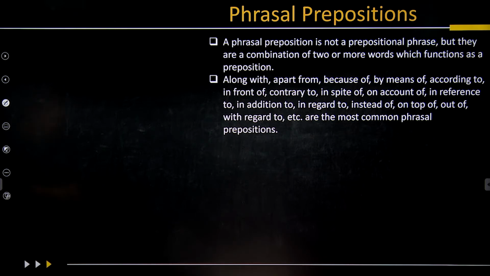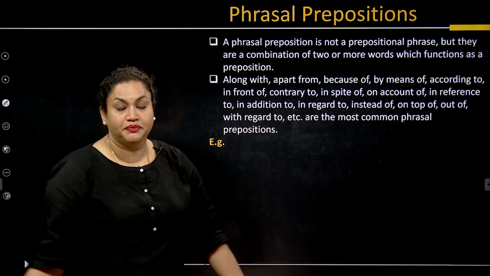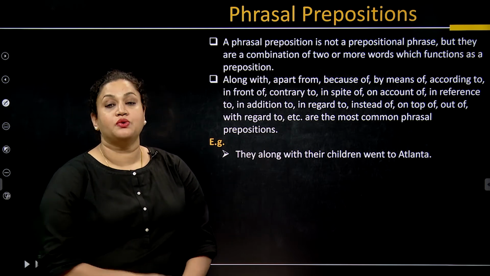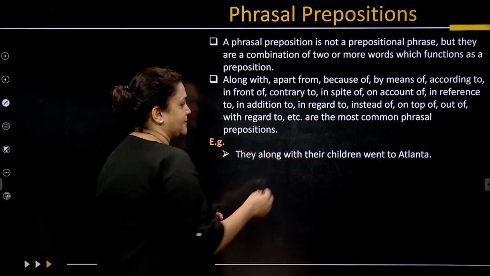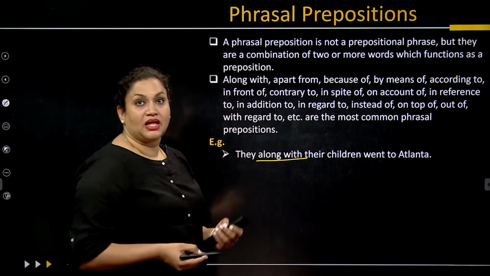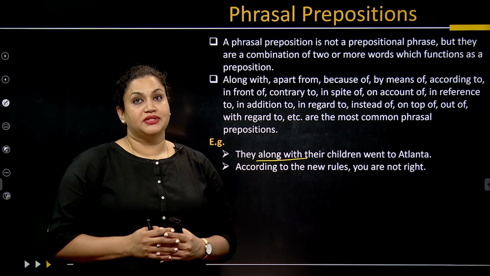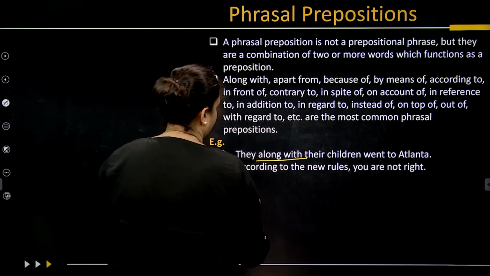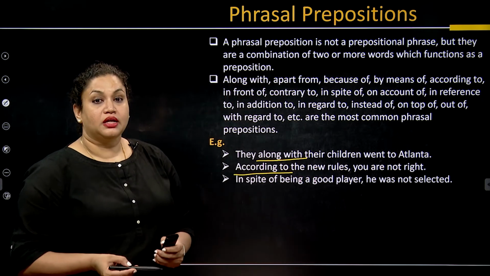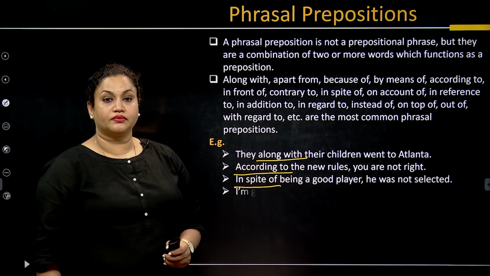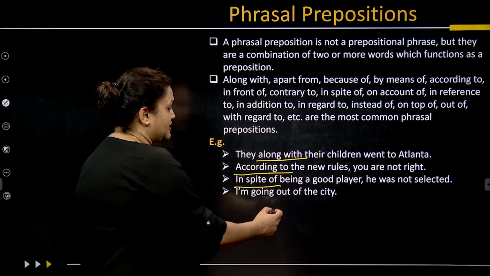Now let's check how we can use them. Now the example. They along with their children went to Atlanta. Along with is a phrasal preposition. According to the new rules. In spite of. I'm going out of the city.